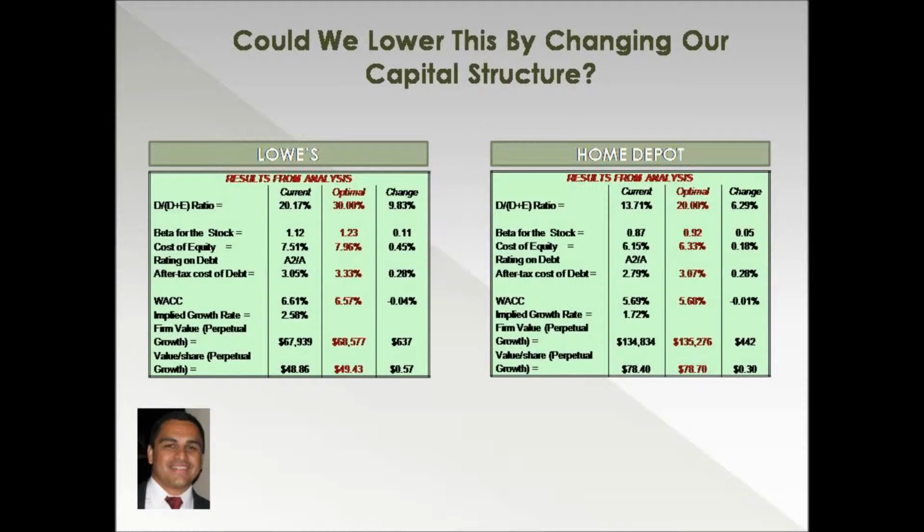Home Depot can also increase their debt to an optimal level of 20%, from a current 13.7%, an overall net change of 6.29%. This change will have a positive impact on WACC of only 1 basis point, from the current 5.69% to 5.68%.